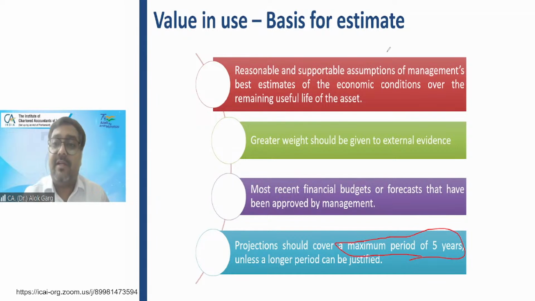Probably, if the tower company takes a life of 5 years, there will probably be an impairment, but they will use the tower for earning over a life of 20 years. Standard says that normally projection should cover a maximum period of 5 years, but a longer period is also okay if it can be justified.